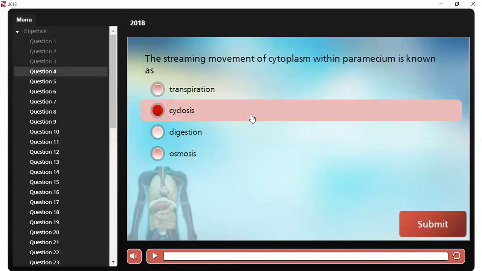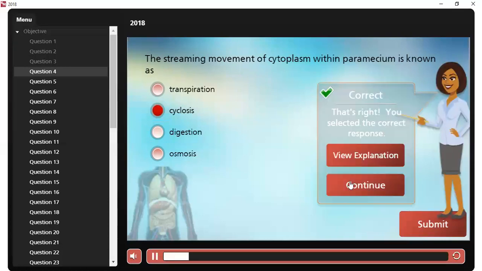And why is cyclosis the correct answer? It's also called cytoplasmic streaming, and it refers to the streaming movement of a cell's cytoplasm without deformation of the external cell membrane. Let me take you through the explanation again. Cyclosis is also called cytoplasmic streaming, the streaming movement of a cell's cytoplasm without deformation of the external cell membrane. Okay, correct. Let's continue.